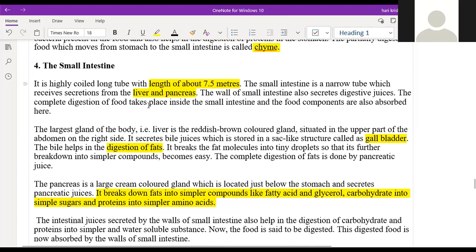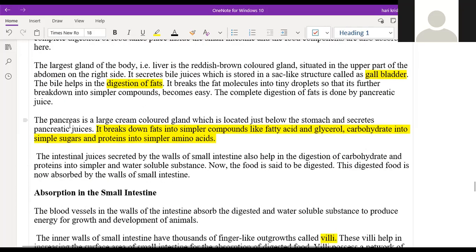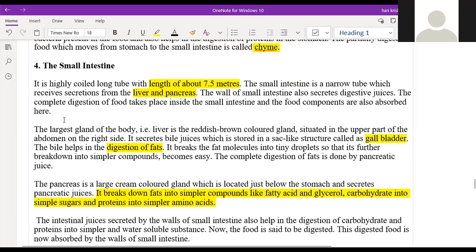The liver will be on the upper right of the abdomen. The liver is the largest gland in the body, a reddish brown gland. The kidneys are at the back side, right?